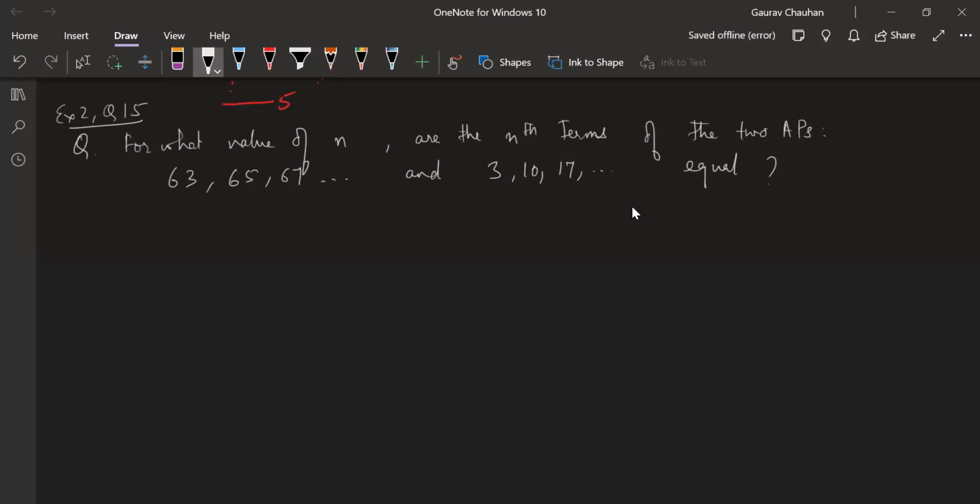And when I give you the homework as the exercise, you can skip this question, or you can do it again also just for revision. For what value of n are the nth terms of the two APs? This AP's nth term and this AP's nth term, for which n are they equal? That's what the question is asking.